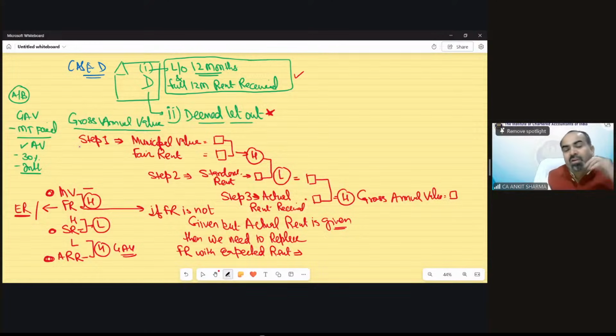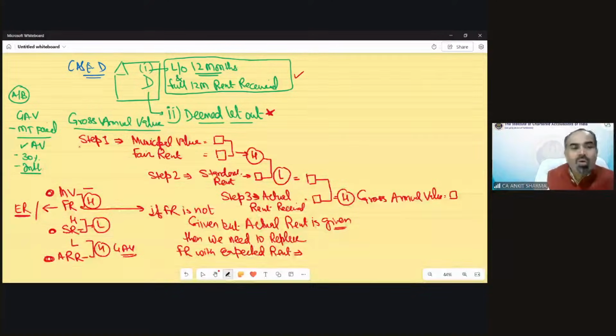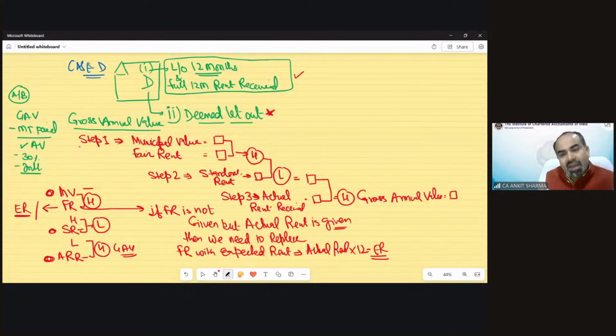Fair rent would be transformed into a new amount, and that would be called ER, expected rent. This expected rent needs to be calculated as follows. This is the formula: actual rent into 12. That would be expected rent. The other provisions will remain the same. Then we follow municipal value or expected rent, whichever is higher. So this is very, very, very important.